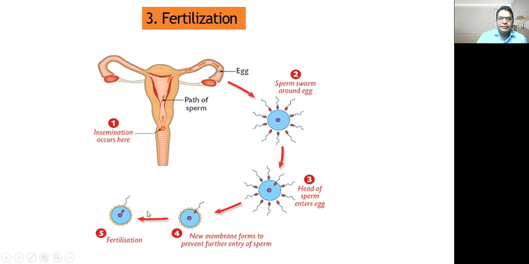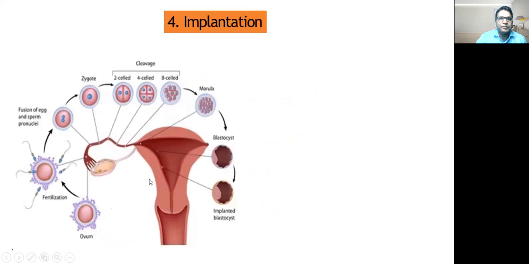Ultimately, there is fertilization, meaning the nucleus present in the head of the sperm fuses with the nucleus present in the ovum. So ultimately, the haploid sperm and haploid ovum fuse, and they form a zygote that will become diploid. That is called fertilization.